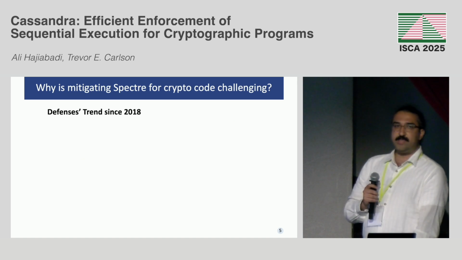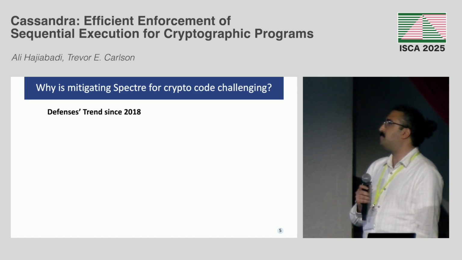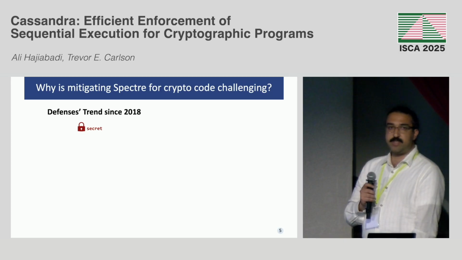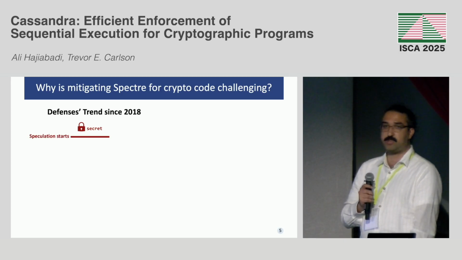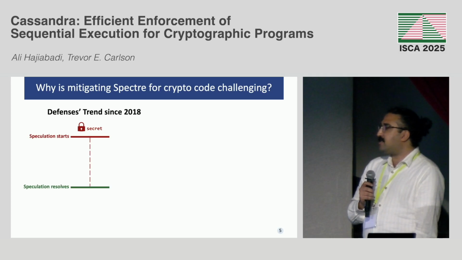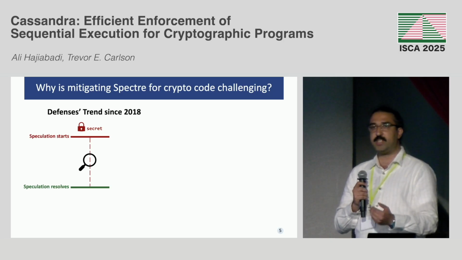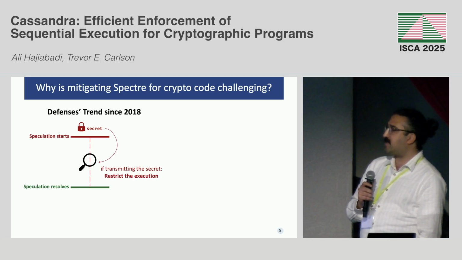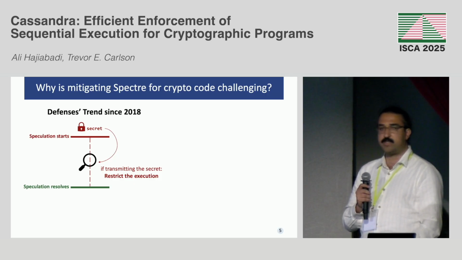So what did defenses do? We have this secret in the CPU. Then we start speculating, and until the speculation resolves, we have this speculation window. All these defenses monitor the secret propagation, and if they detect a transmitter that would leak the secret, they restrict this execution.